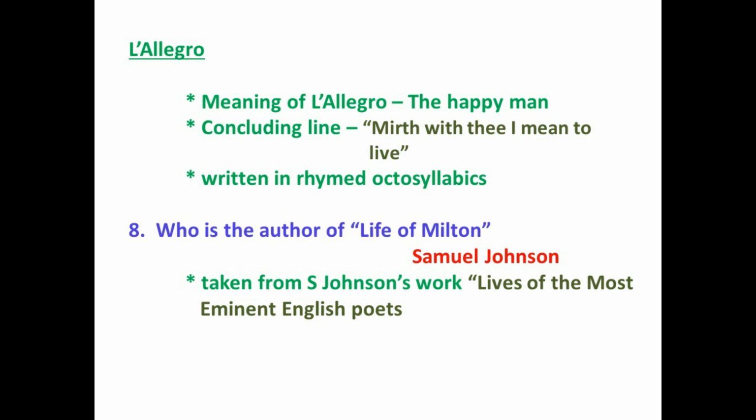He includes short biographies and also critical appraisals of these 52 poets. Lives of the Most Eminent English Poets is known as Lives of the Poets in short. So that's about Life of Milton by Samuel Johnson.